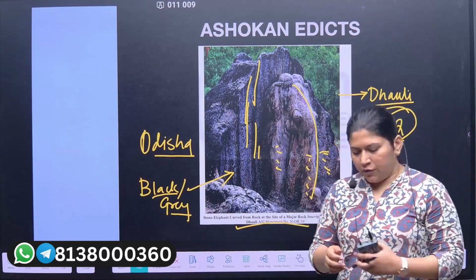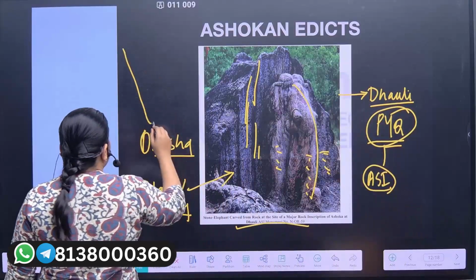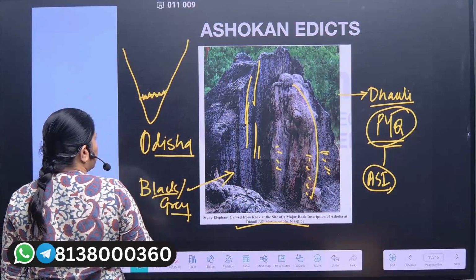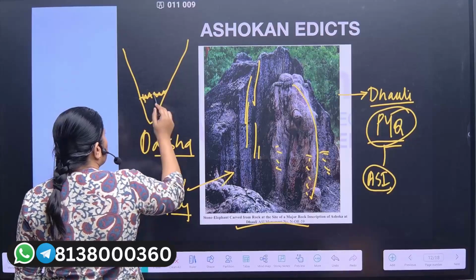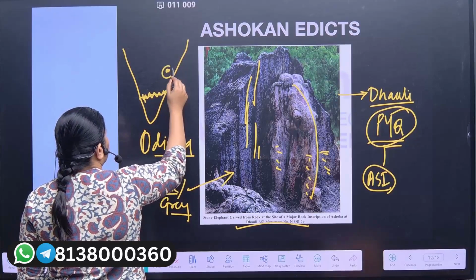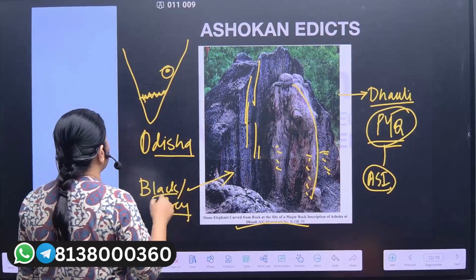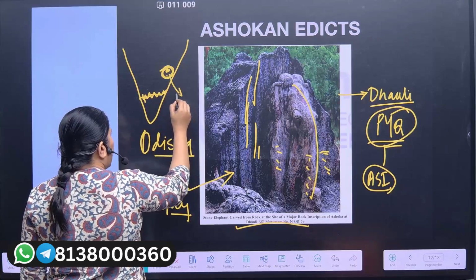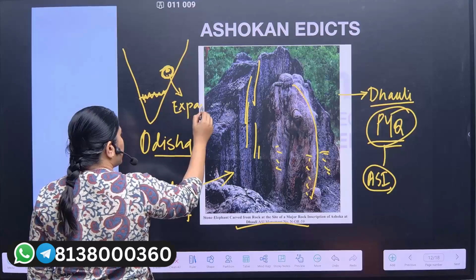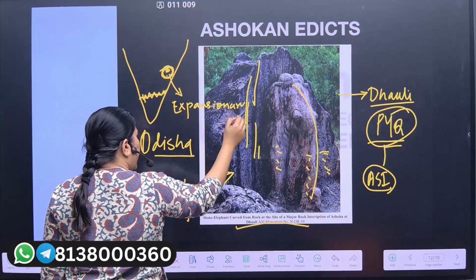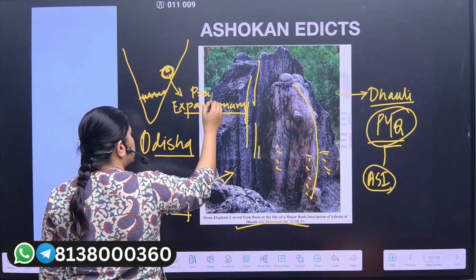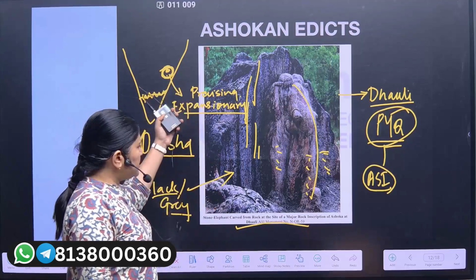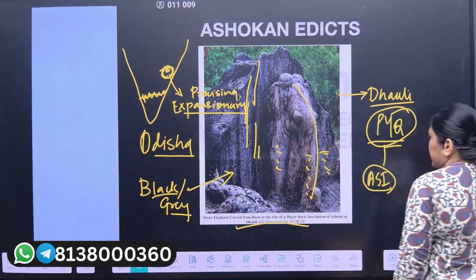If you imagine the map again, Ashoka had expanded his territory up till the Karnataka and Tamil Nadu region, touching the Kerala region. Dhauli would be found somewhere here, in the present Odisha region. The Dhauli inscription talks about Ashoka's expansionary policy. In fact, it would be praising his expansionary policy, how Ashoka is approaching towards South India. Now let us see the next one.